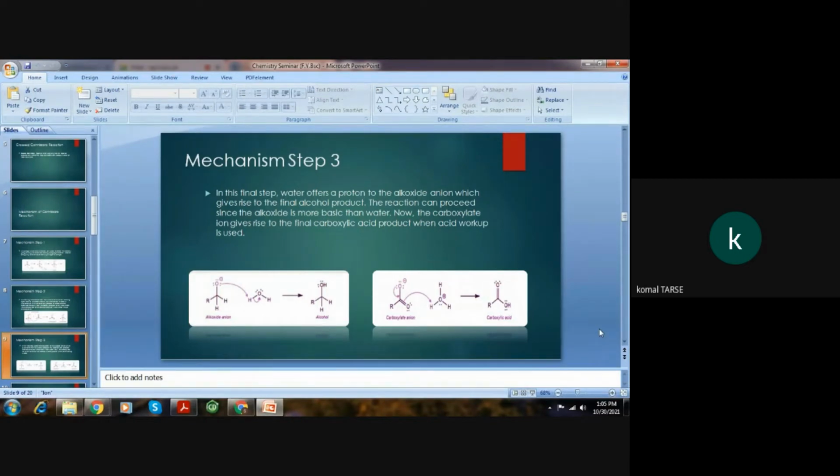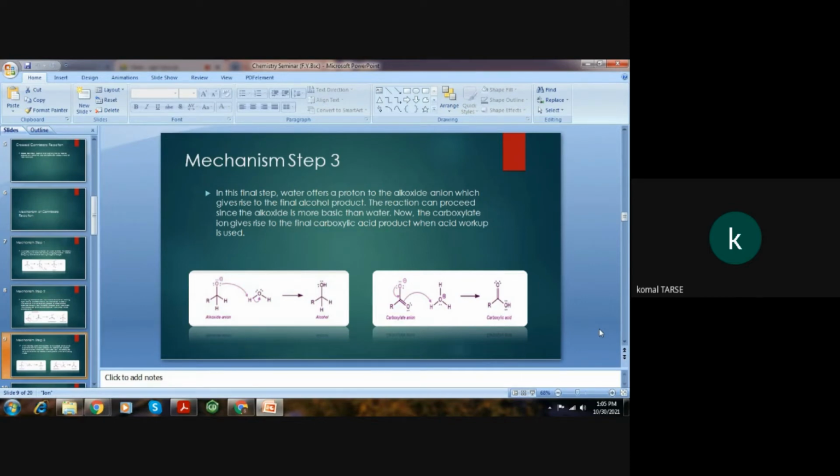In this final step, water offers a proton to the alkoxide ion, which gives rise to the final alcohol product. The reaction can proceed since the alkoxide is more basic than water. Now the carboxylate ion gives rise to the final carboxylic acid product when acid workup is used. The acid workup is required since carboxylate is less basic than water and therefore cannot obtain a proton from water.